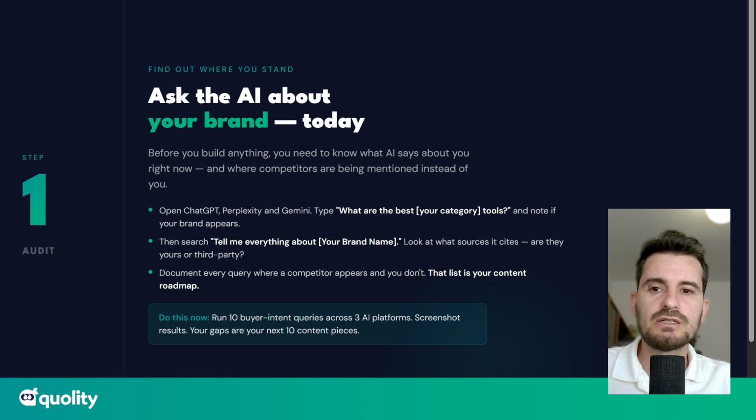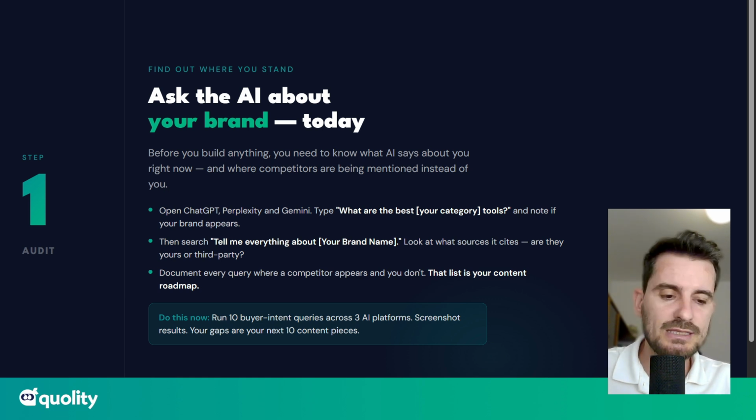Once you get these answers, document every query where a competitor appears and you don't. Even in those cases when you ask for your own brand but someone else comes out, that list is your content roadmap. So if you're wondering what type of queries to run, start with 10 buyer intent queries across 3 AI platforms. Start with Perplexity. We said it in the last video that Perplexity is the best place to get started. Then try ChatGPT, then Gemini, and see what happens. Screenshot the results or just put them in a Google spreadsheet, and your gaps are your next 10 content pieces.